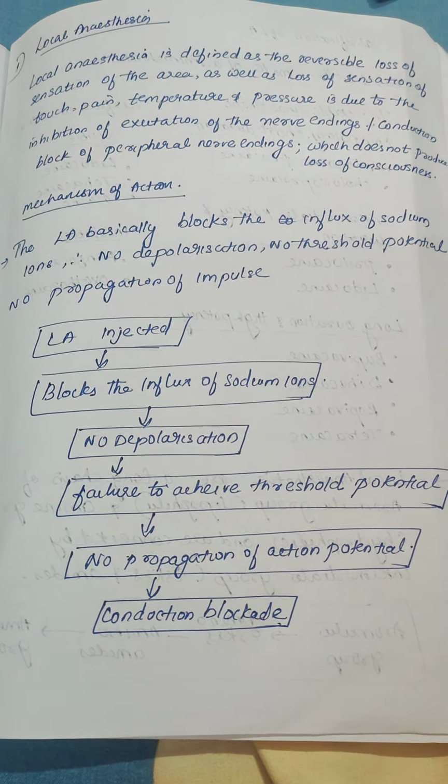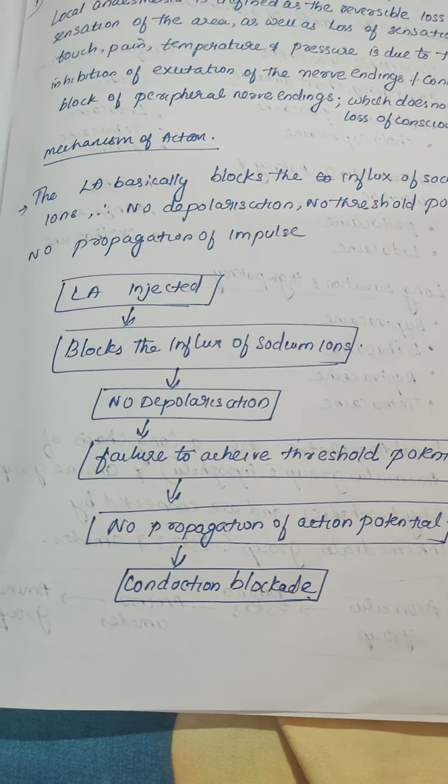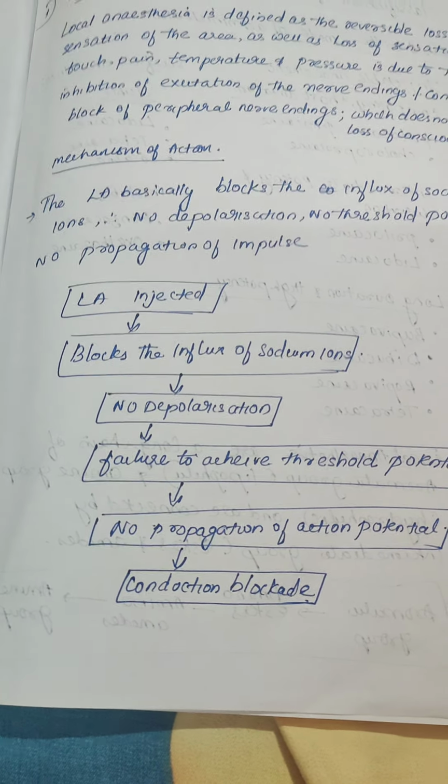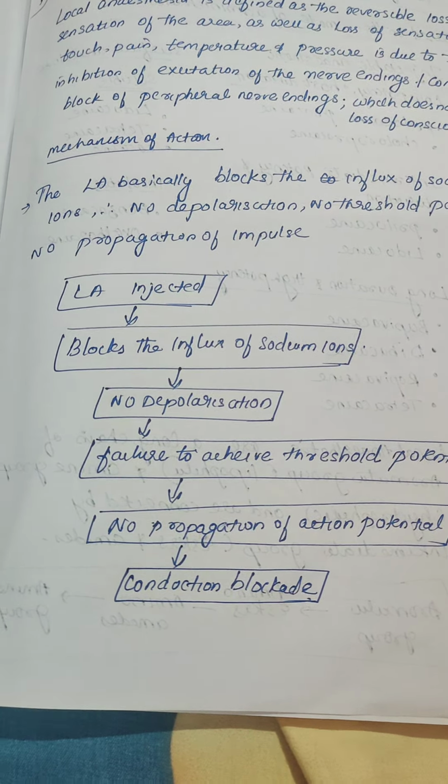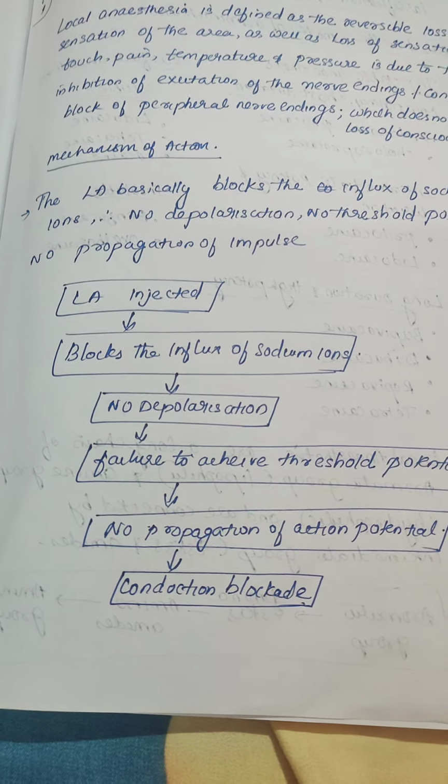Then what is the mechanism of action? How do local anesthetics act when we inject them into a particular area? First, they block the influx of sodium ions into the nerves. Basically, the local anesthetic consists of a hydrophilic part and a lipophilic part. The nerve ending membrane is lipophilic, and the local anesthetic dissociates into ionized and non-ionized forms. The non-ionized form consists of the lipophilic part.